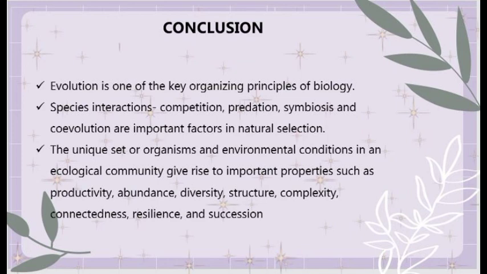So for the conclusion, evolution is one of the key organizing principles of biology. Species interactions, competition, predation, symbiosis, and co-evolution are important factors in natural selection. The unique set of organisms and environmental conditions in an ecological community give rise to important properties such as productivity, abundance, diversity, structure, complexity, connectedness, resilience, and succession.